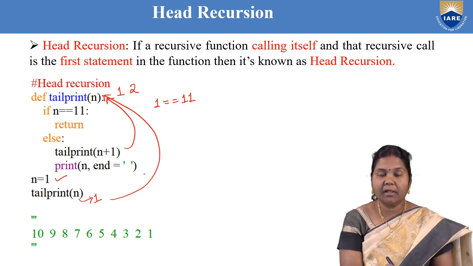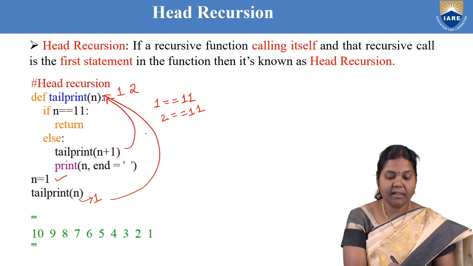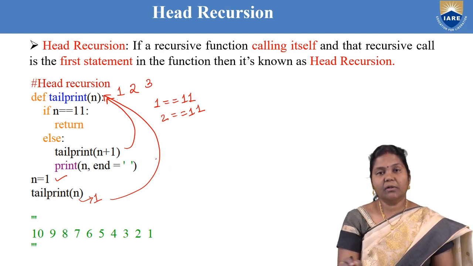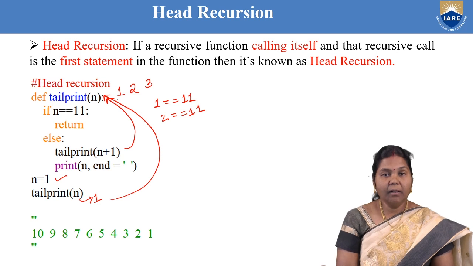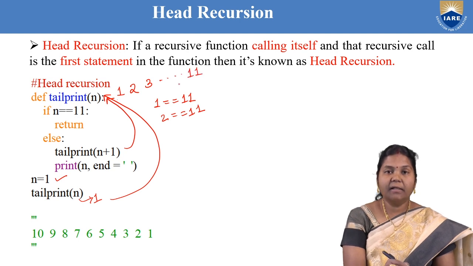So you can see over here the print statement is never executed. The function is calling itself again, so now n value is changed to 2. Again it checks 2 is equal to 11. No, so again come to else part and the function is calling itself with a different value of n, that is n plus 1. So n becomes 3. Like that the function will call itself n number of times until the base condition is reached. So when n becomes 11, then it will return.